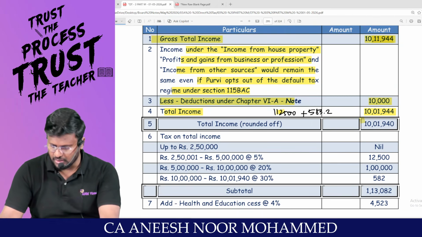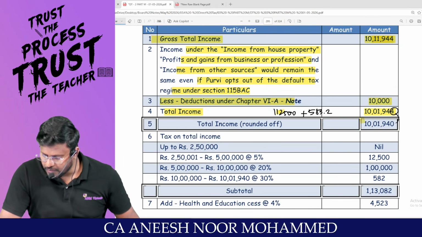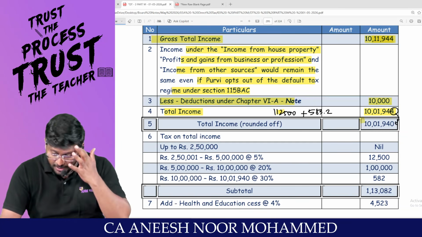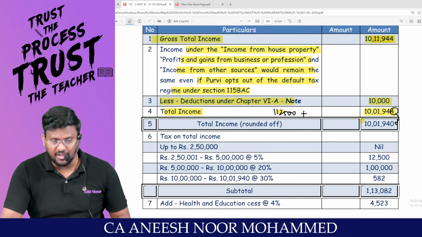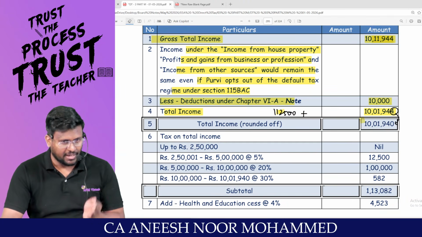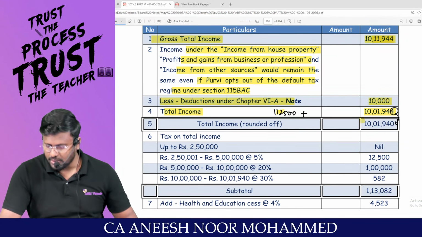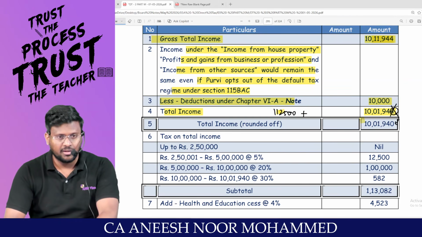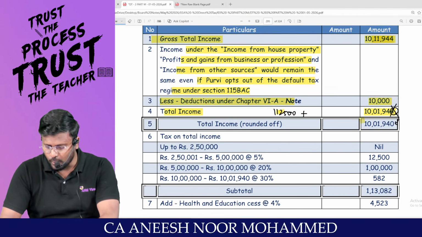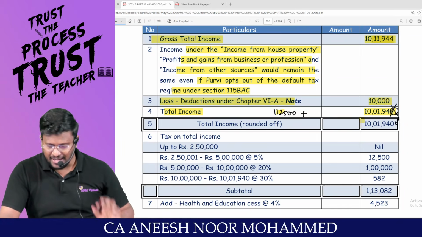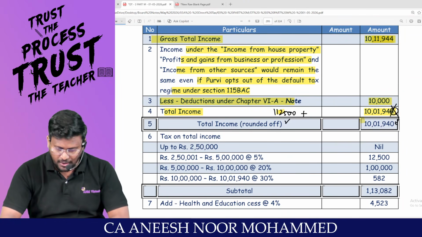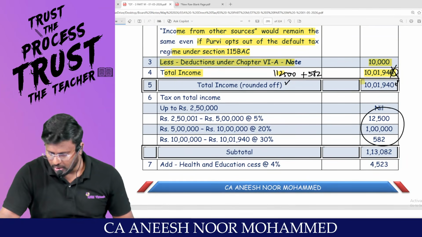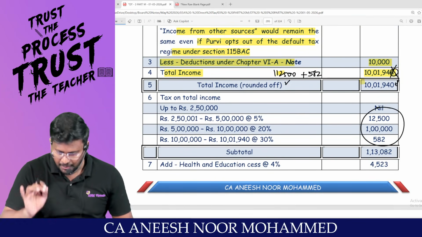So 1,12,500 plus, sorry sir, these 4 rupees should first be rounded off because section 288A should be applicable. Am I right? Otherwise, the paise will come. That's why the government is saying that we don't want those decimals. So don't calculate on 10,01,944. First of all, put these 4 rupees in the dustbin. Then say 10,01,940. For that, up to 10 lakh anyway 1,12,500 plus 1,940 into 30% comes to 582. That's why total, sir, 1,12,500 plus 582.